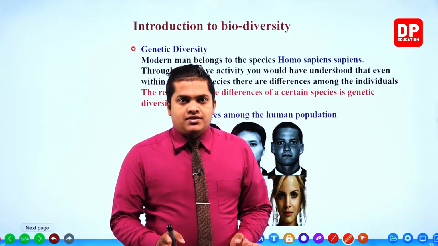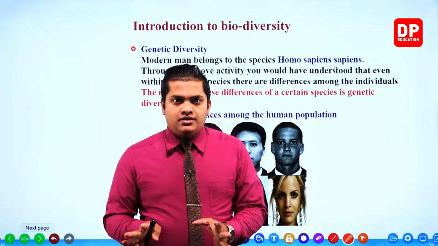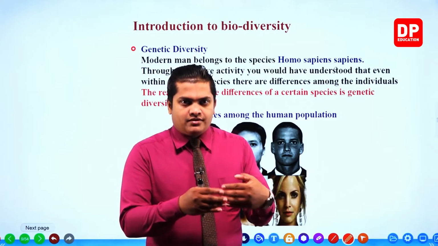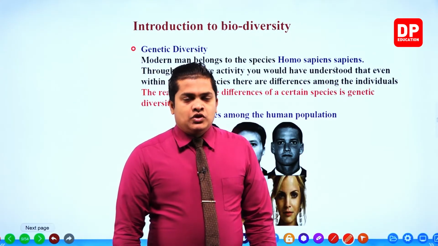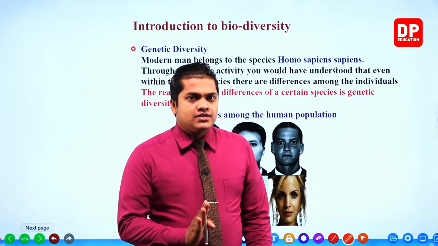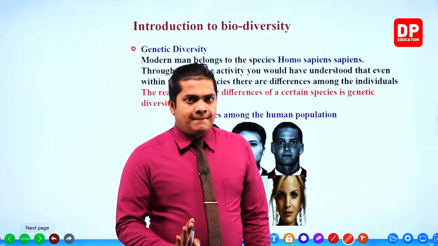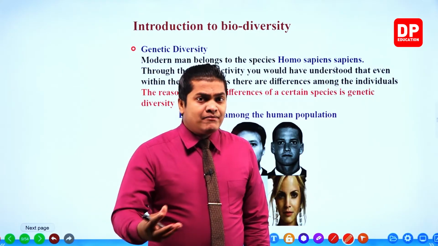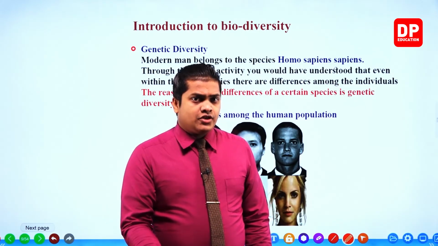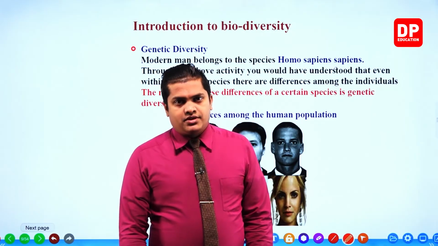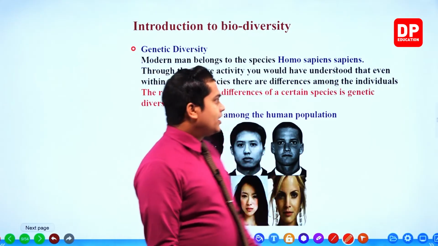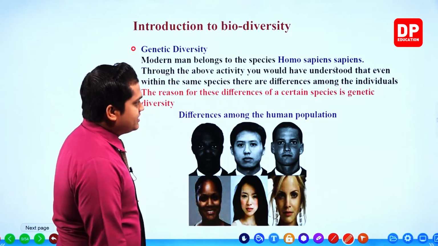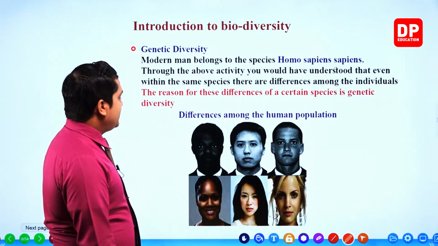In some people, skin complexion is somewhat darker. In some people, the skin complexion is somewhat fairer. So these differences that we can observe within the same species are referred to as, my dear children, genetical diversity or genetic diversity, right? So the reason for these differences within a certain species is genetic diversity.